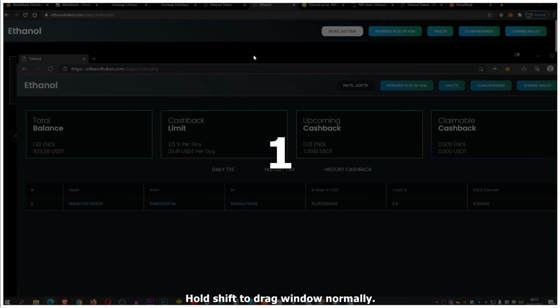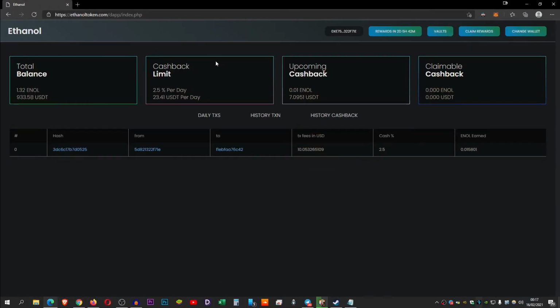I'm going to show you my dashboard, guys. So you see that I am earning cashback. I've recently cashed out today. Everything is working smoothly. And you can see I've accumulated 3.2 ENOL so far, and I've not been here for over a month yet.